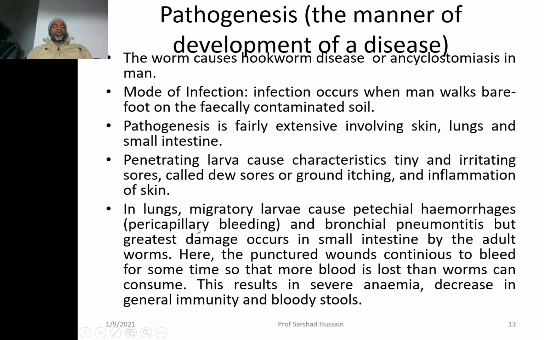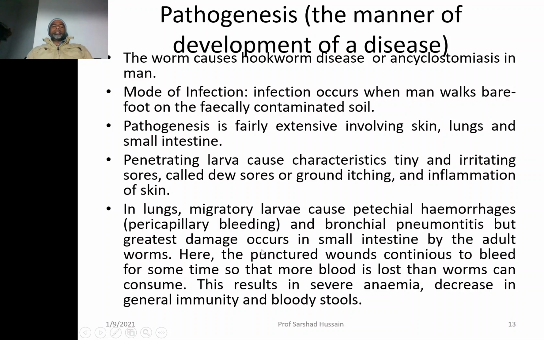Because it punctures the capillaries to go into the lungs, bleeding of the capillaries takes place. Then, because of the bleeding in the alveoli of the lungs, you may develop bronchial pneumonitis, a pneumonia-like feature, you can say.